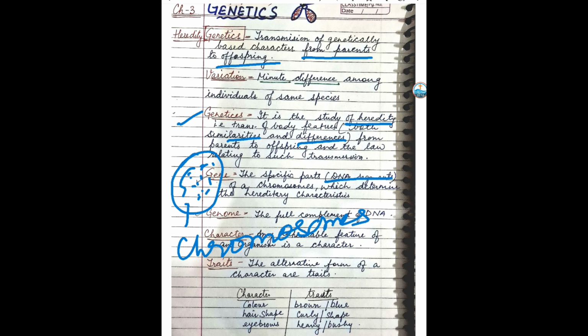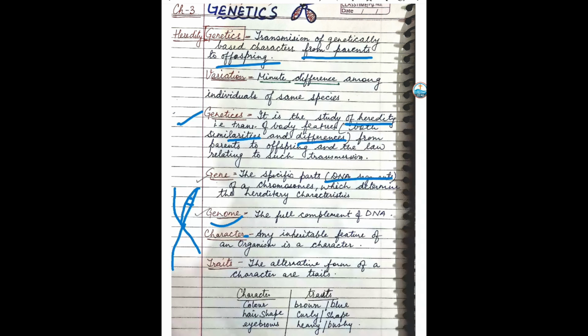Inside these chromosomes these DNAs are found, and let me show you this DNA structure. These chromosomes are like this, and they have DNA. Inside that DNA there are these genes. All right, so these genes determine the hereditary characters of any individual.